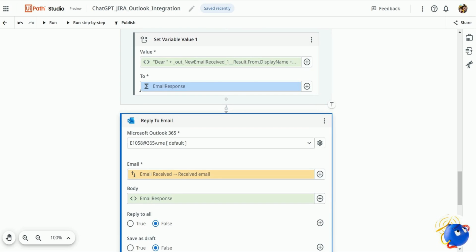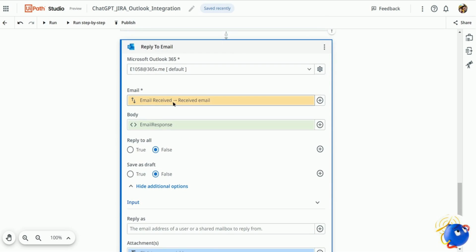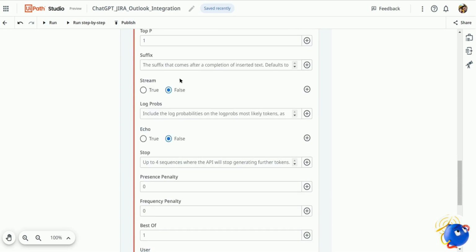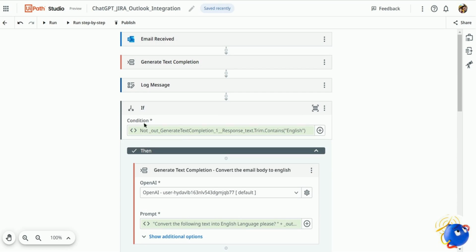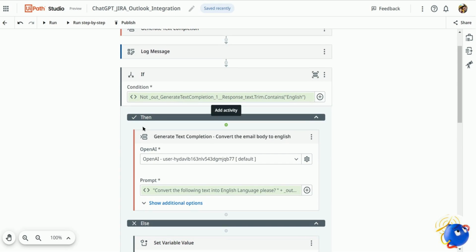Yep, my automation is ready now. Let me just check it again. Yeah, generate text condition is also okay. If condition okay, this condition also looks okay to me.